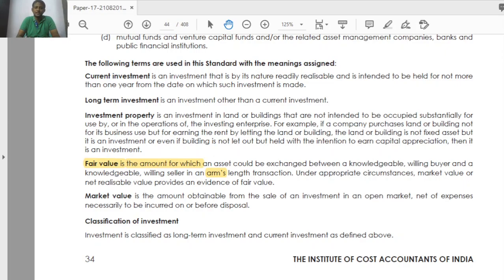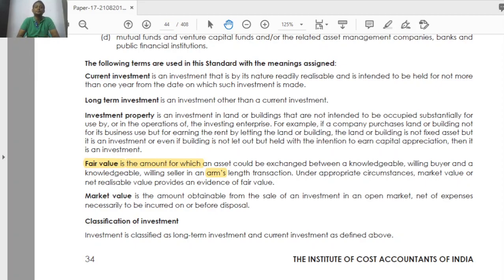You got it on what I am saying? Why did I buy it? For capital appreciation. My intention is, when it reaches 50 lakhs, I will sell that building and make a capital gain. Buying price is 10 lakh, selling price is 50 lakhs, 40 lakhs is my capital gain.